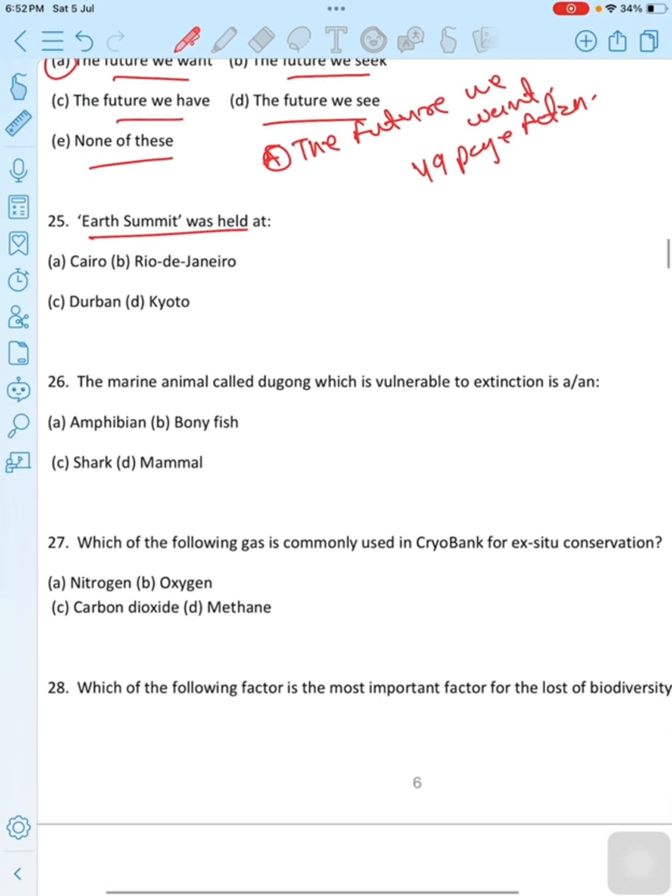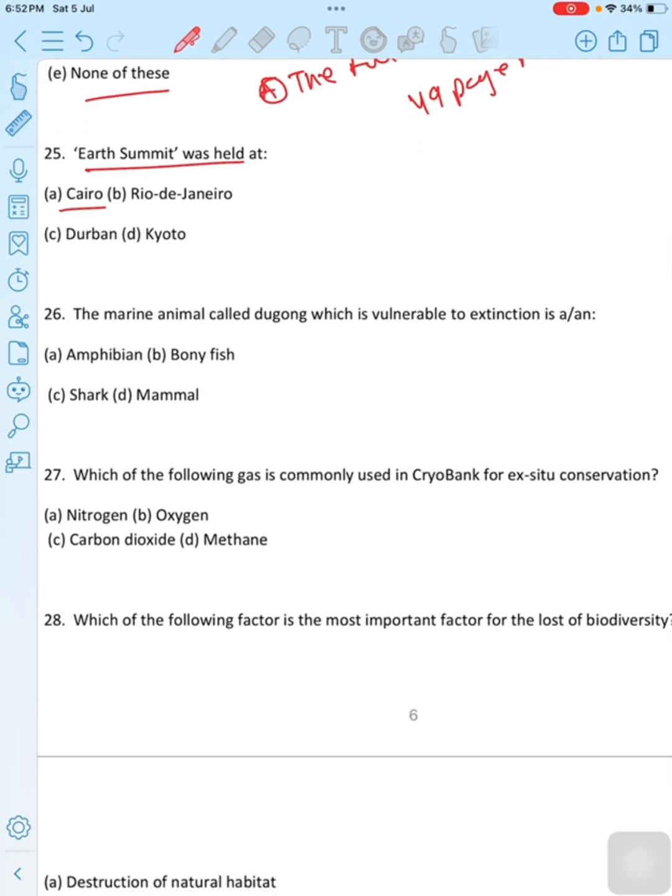Earth Summit was held at dash. First option is Cairo. Second option is Rio de Janeiro. Third option is Durban. Last option is Kyoto. And the correct option is option B, Rio de Janeiro. The first Earth Summit by the United Nations Conference on Sustainable Development was held in Rio de Janeiro in 1992. In 2012, the United Nations Conference on Sustainable Development was also held in Rio and is also commonly called Rio plus 20 or Rio Earth Summit 2012. And the correct option is option B, Rio de Janeiro.